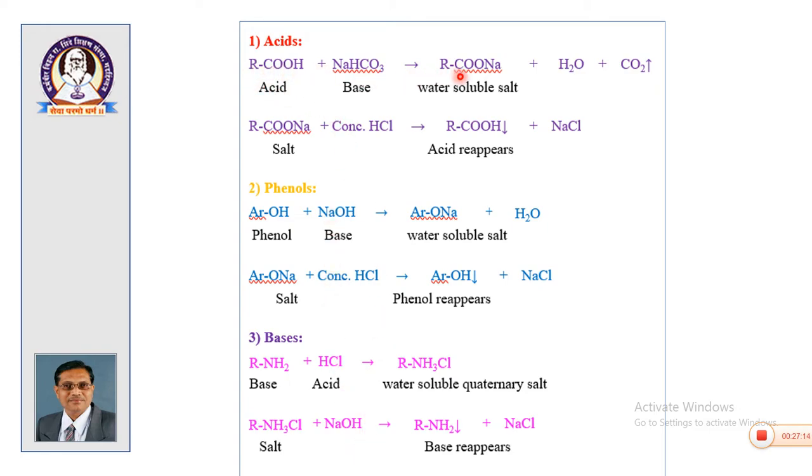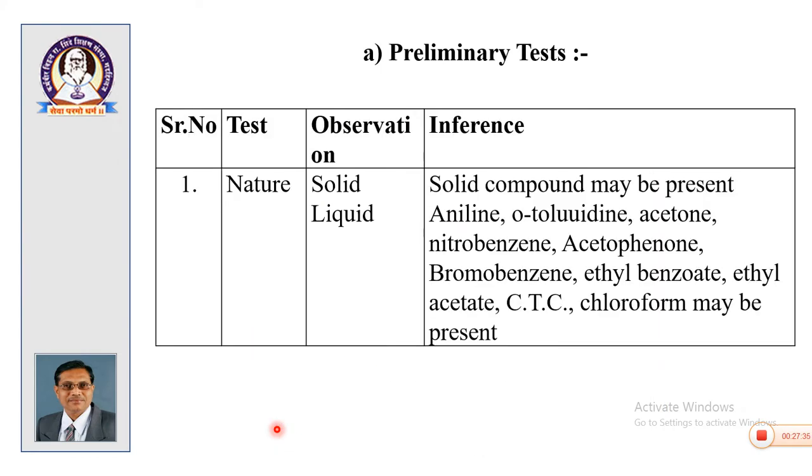Acid is converted; you are expected to write the reactions after investigation of the type of the mixture. Before going to separation, you have to report the reactions involved. So, for acids these are the 2 reactions, for phenol these are the 2 reactions, for base these are the 2 reactions, and for neutral no reactions are expected.